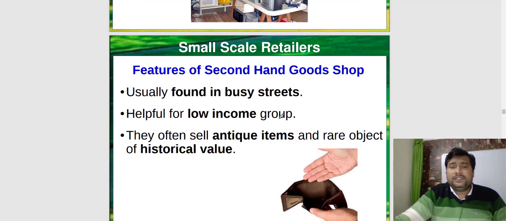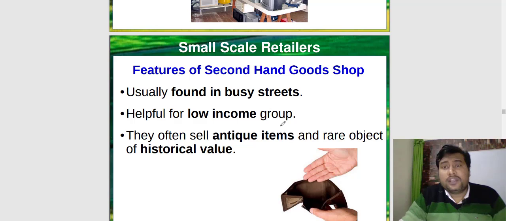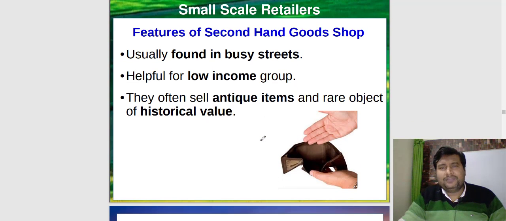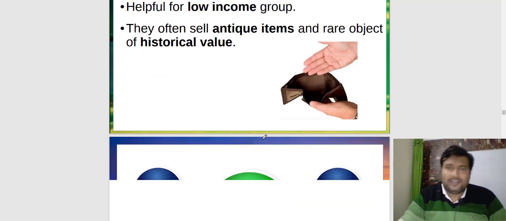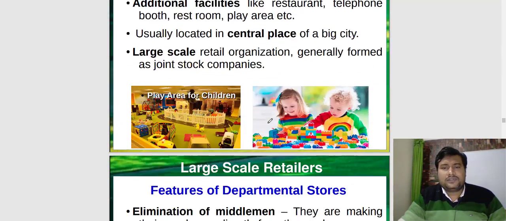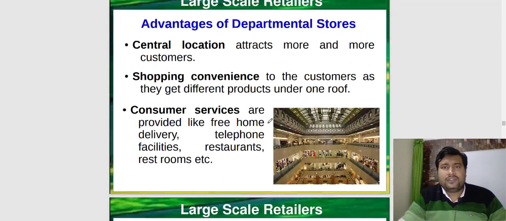They are usually found in busy streets and are helpful for the low income group. Like suppose if you want a car but you don't have that much income, you can go and purchase a second hand car. They often sell antique items and rare objects of historical value, which can fluctuate from one place to another. Okay, so this much for today. Large scale retailers we will discuss tomorrow. Thank you.